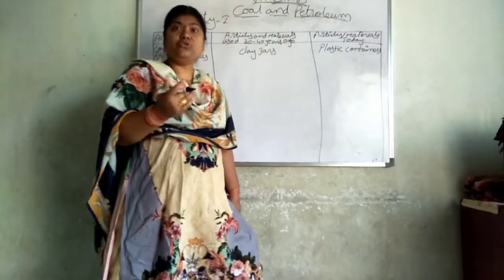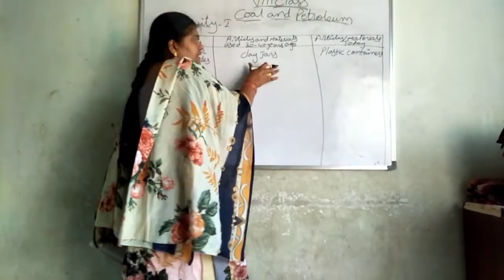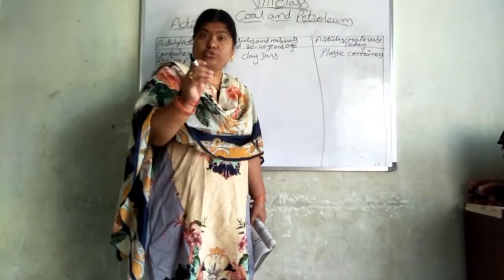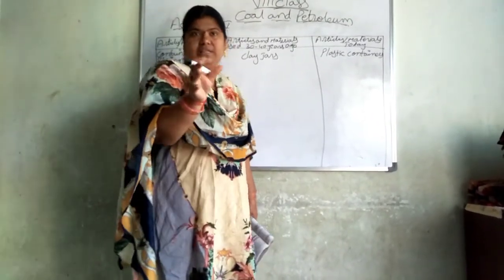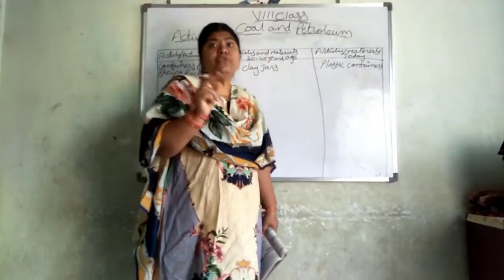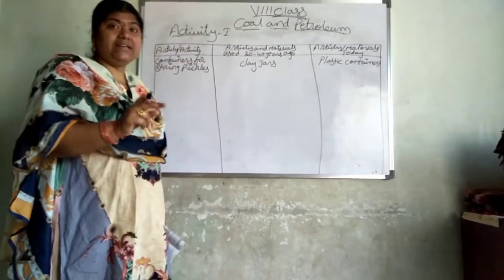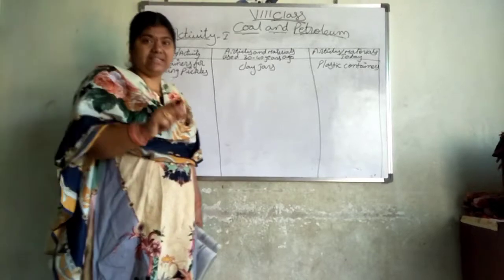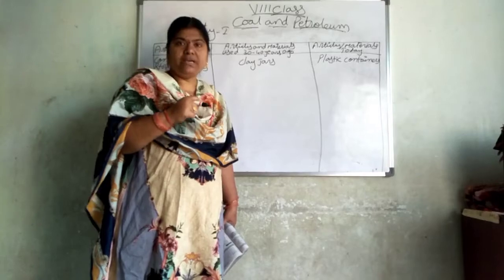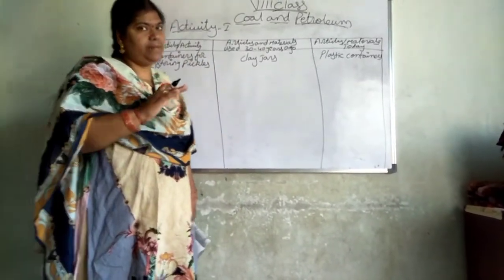What is the difference? Which one is good for us? The things which are stored in clay jars or ceramic or glass jars are best to use, rather than plastic containers. And we should not store pickles in metal containers. Why? Because pickles contain acids, and those acids react with metal and the pickles will be spoiled. Even the container also will be spoiled. Because of that, we should not use metal containers.